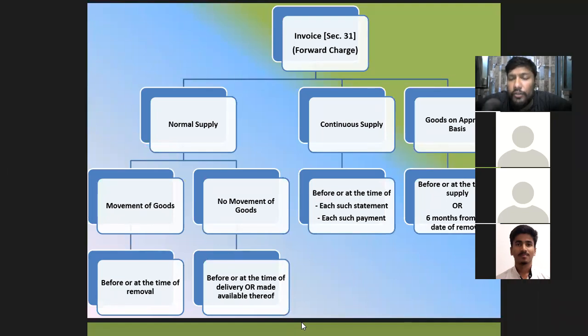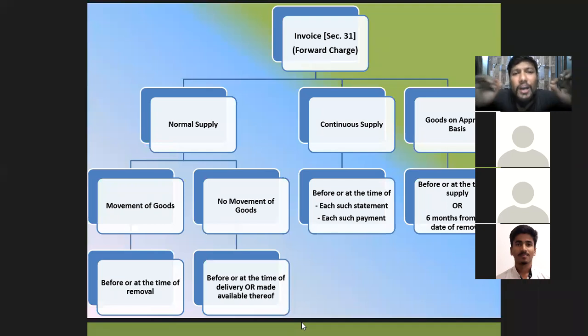Then when goods are sent on approval basis. So this is again a very simple concept, that is whenever goods are sent to a person, where you have not sold the goods, you have only sent the goods, the person on the other side will inspect the goods, and then he is going to tell you, revert to you whether you want the goods or not, right? So that is what is approval.